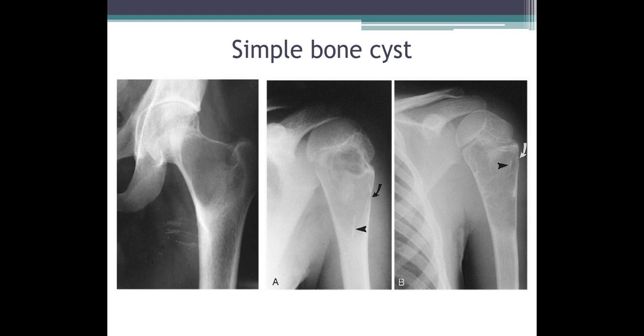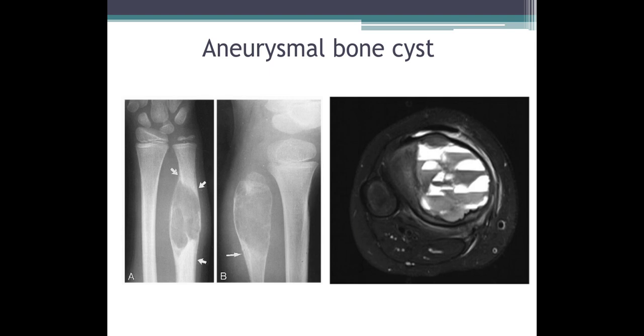Again, third picture shows lytic lesion in the proximal metaphysis of the humerus showing fallen fragment sign. Pathological fracture plus fallen fragment sign. Coming to aneurysmal bone cyst. So basic difference between simple bone cyst and aneurysmal bone cyst is, simple bone cyst will have only single cavity. Aneurysmal bone cyst will have multiple lobulations. And aneurysmal bone cyst, as name indicates, it expands the bone and it will cause expansion of the bony cortex. Simple bone cyst will not cause expansion.